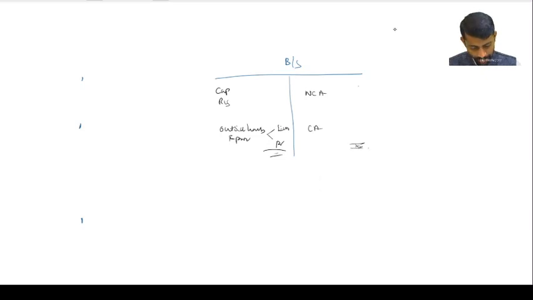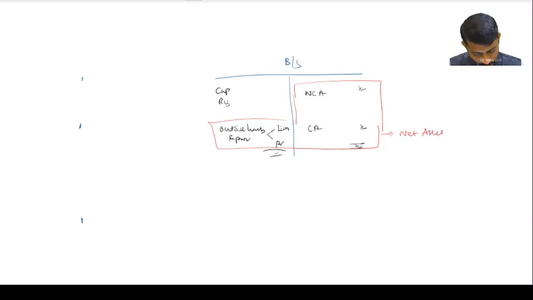Total assets less outside liabilities is what we call net assets. This is what we call net worth or net assets in the asset route.